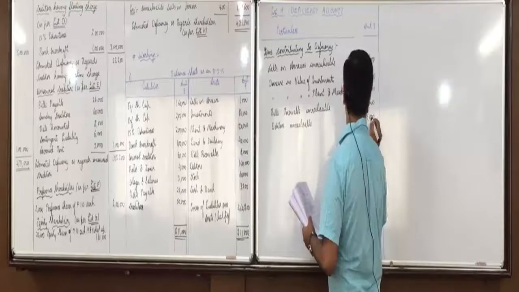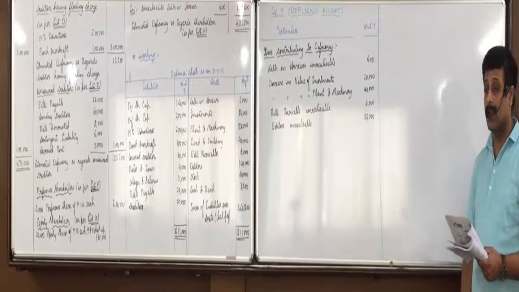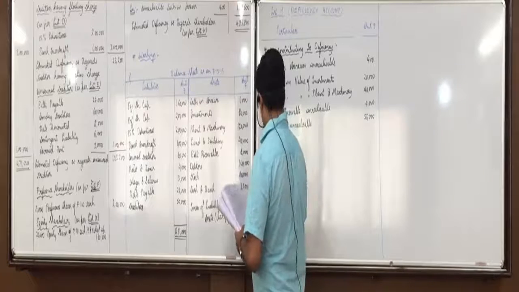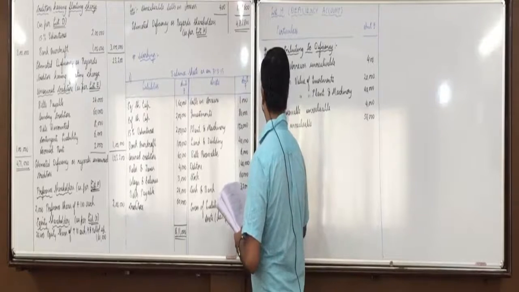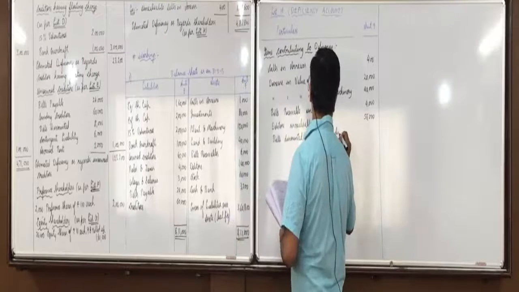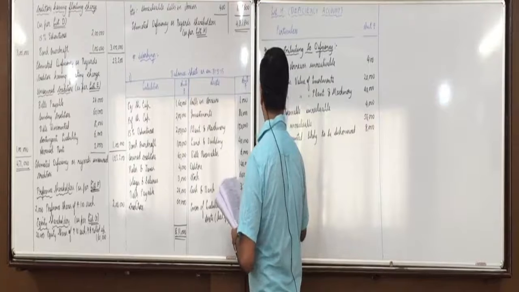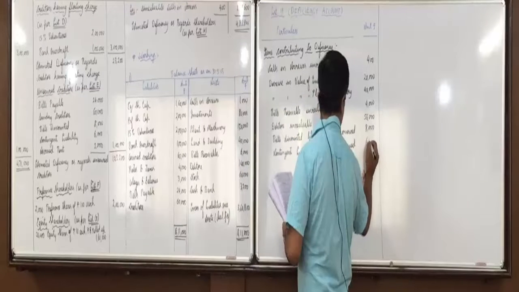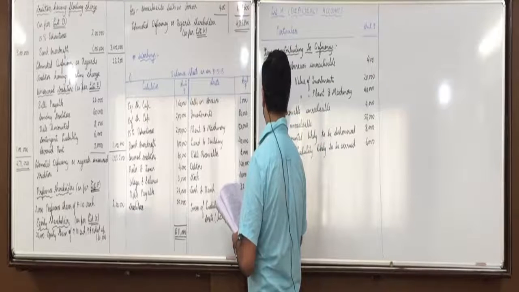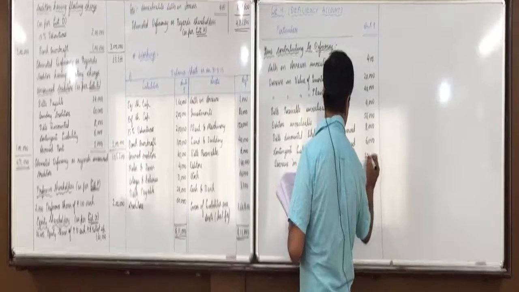Anyone who did not understand 56,000 unrealizable debtors, raise your hand. All are clear with this? 40% remaining. Bills discounted, likely to be dishonored, 8,000. Contingent liability likely to be accrued, 6,000. Fall in value of stock, decrease in value of stock, 22,000.